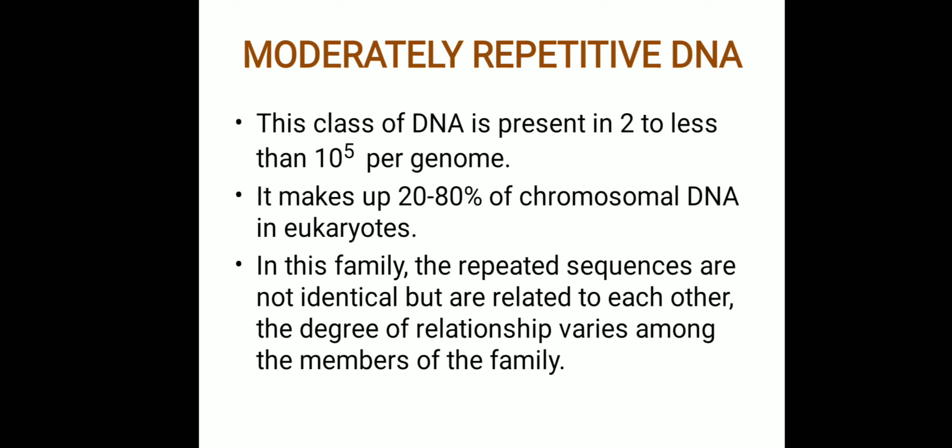The members within a family hybridize with each other. Since they are moderately repetitive, hybridization of the DNA sequences can take place. So the members of a family will hybridize with each other, while those belonging to different families do not hybridize with each other.